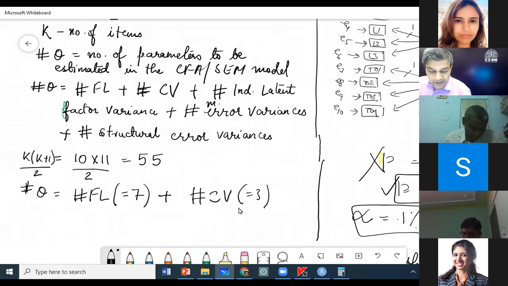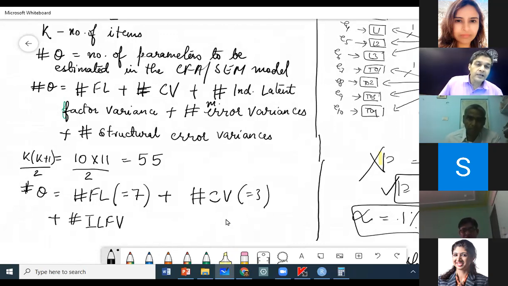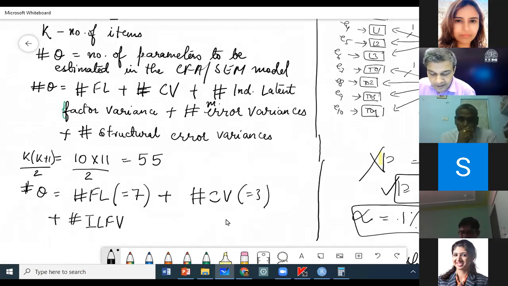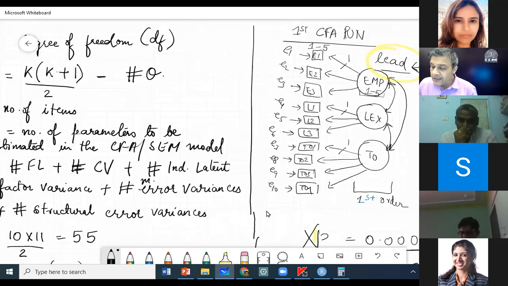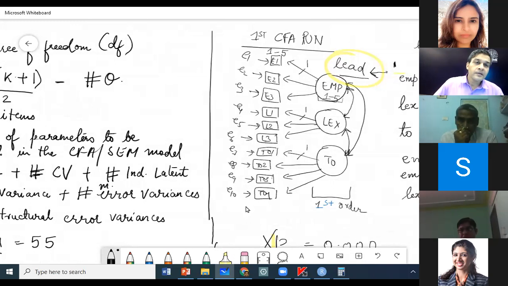Okay. Now let us go to the third one. I am writing it as independent latent factor variance, ILFV, independent latent factor variances. Now tell me how many independent latent factors are there? 3. 1, 2, and 3.